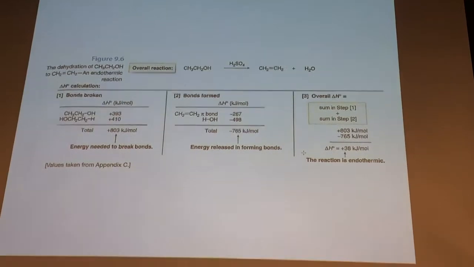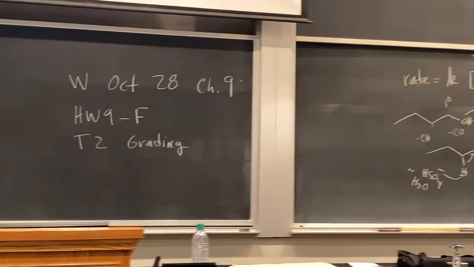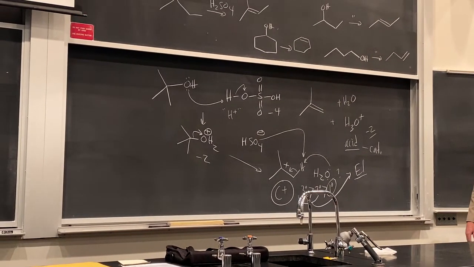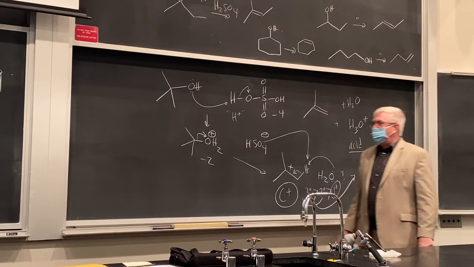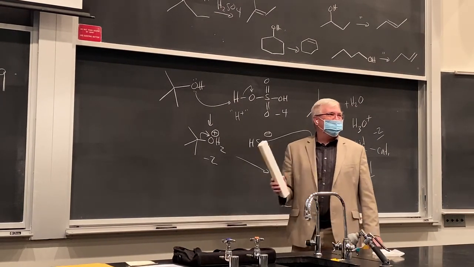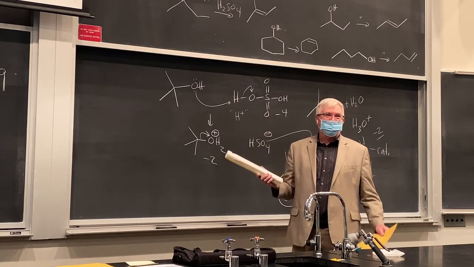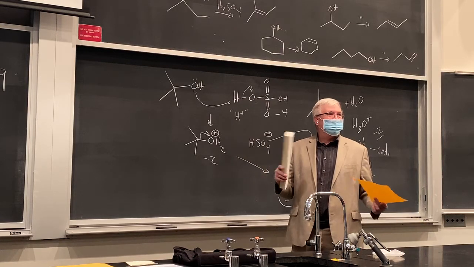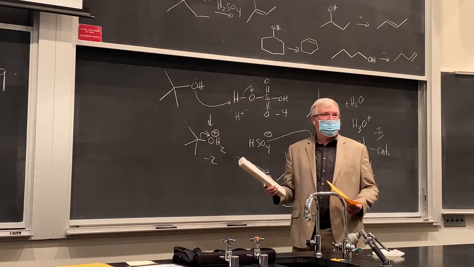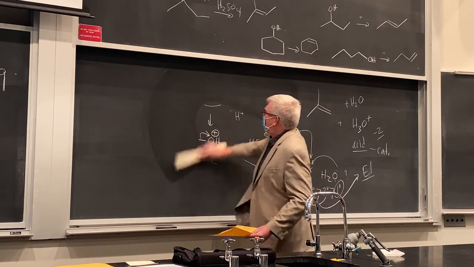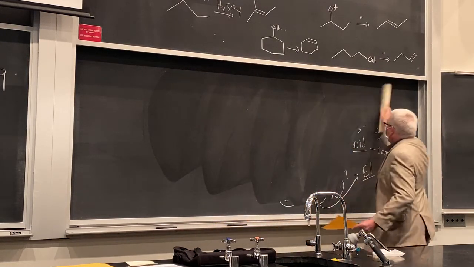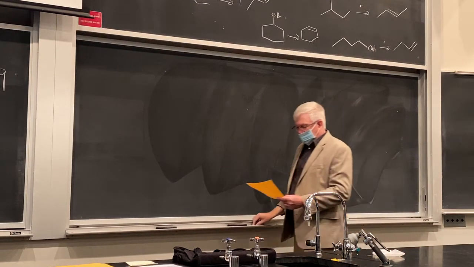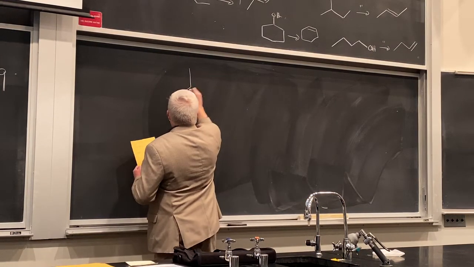All right. Now, if this was it, alcohol dehydration would be relatively simple. Sorry to say it's not simple. Just when you think you have it down, we're going to throw a fly in the ointment here, which is going to be rearrangements. These are carbocations, and they can rearrange from a less stable carbocation to a more stable carbocation. Let me show you what I mean there. Rearrangements. And I'll give you a key that you can always cue on to figure out whether it will do a rearrangement or not. Well, let me first give you a reaction.